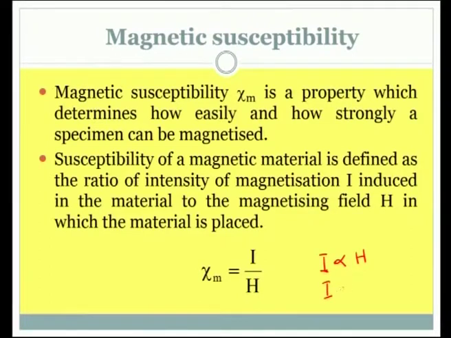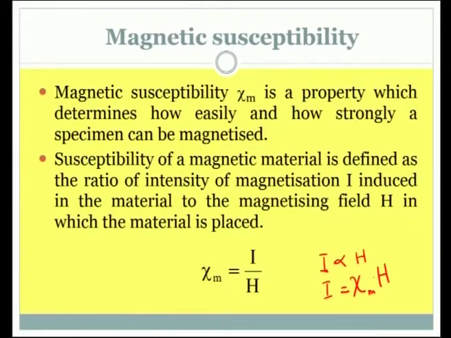Now, we can introduce a proportionality constant, which is represented here as the magnetic susceptibility chi m. This m suffix that we use here shows it is for magnetism. We have one such susceptibility for electrostatics also, that is electrostatic susceptibility, and that is related to polarizability. All those are also there, but here it is related to magnetism. So, when we simply say susceptibility, the confusion will come. To differentiate that we always use this suffix m. So, once this equation is manipulated, we have this ratio form for the magnetic susceptibility chi m.